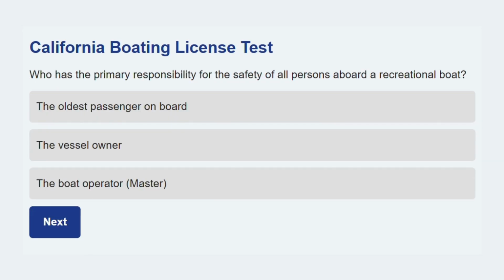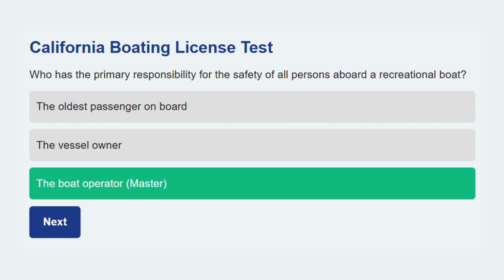Who has the primary responsibility for the safety of all persons aboard a recreational boat? The boat operator, master. The operator is ultimately responsible for everyone and everything on the boat.